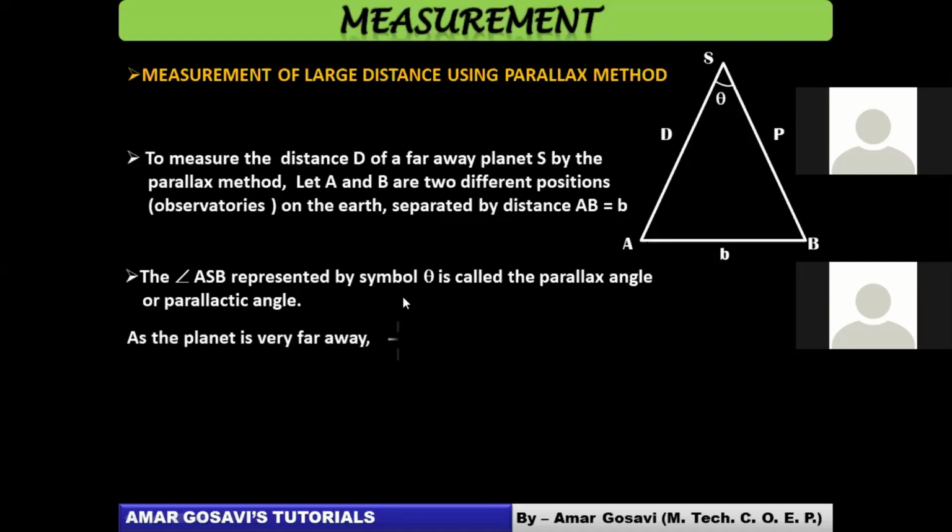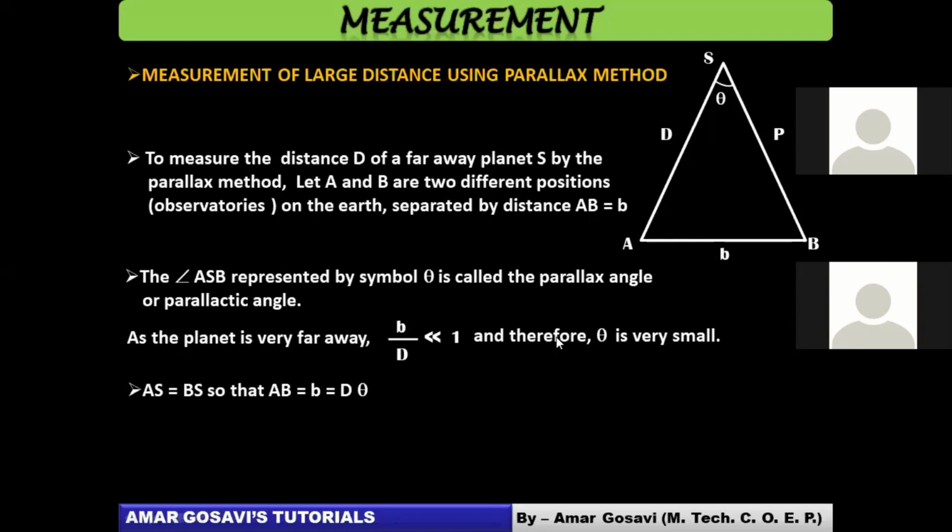If the planet is far away, the ratio B by D will be very much less than 1. Therefore, theta will be small. That distance is more, theta will be very less. And if theta is less, then instead of sine theta and all that, you can directly use the geometry. So you can write B is equal to D theta. We used the arc length in circles and geometry, and the same benefit applies here.